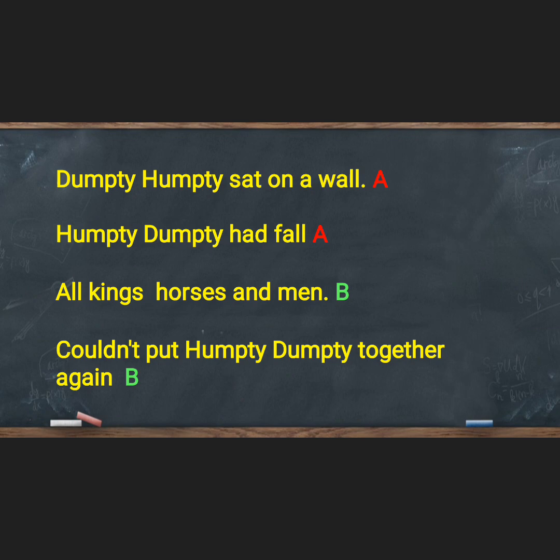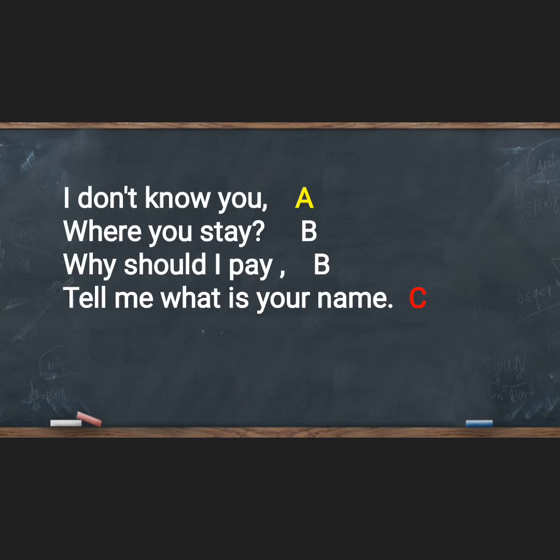So I took the last verse, the last words of each line, like wall, fall, A, because they are rhyming. Men and again, B, because they are rhyming.